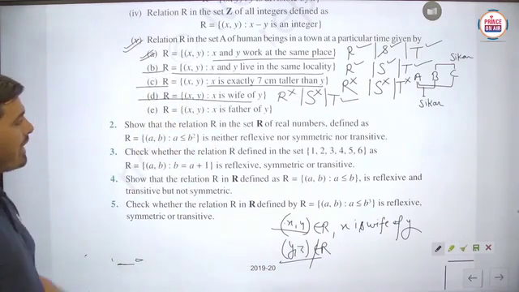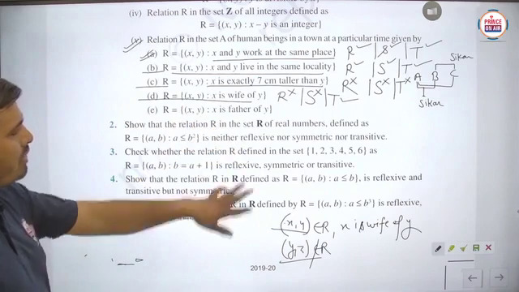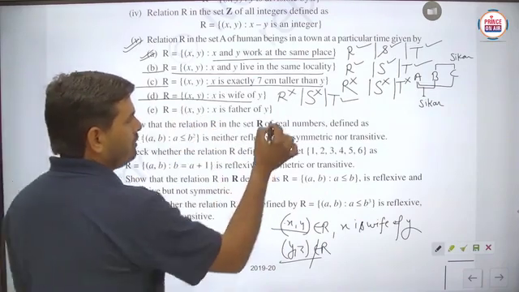Next we can check X comma Y, X is father of Y. So basically, student, you can understand this thing.